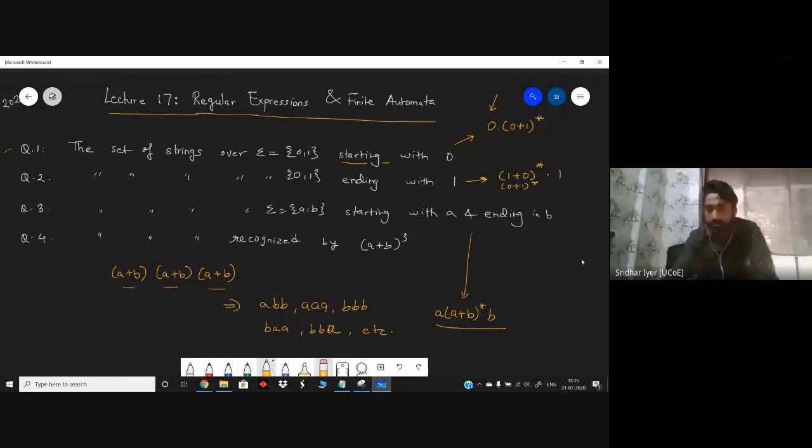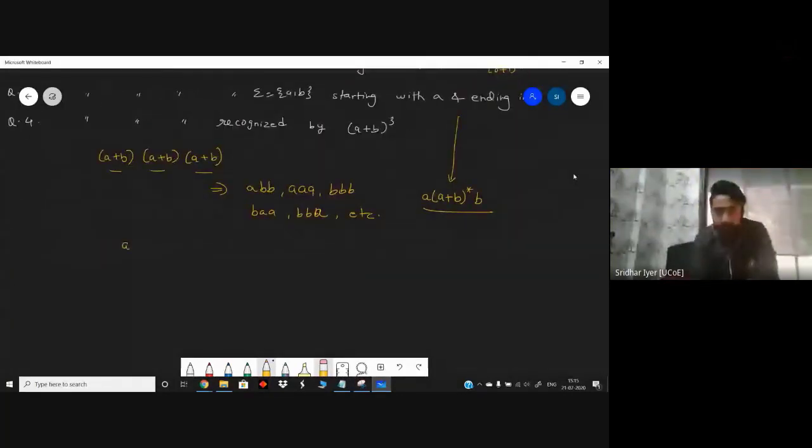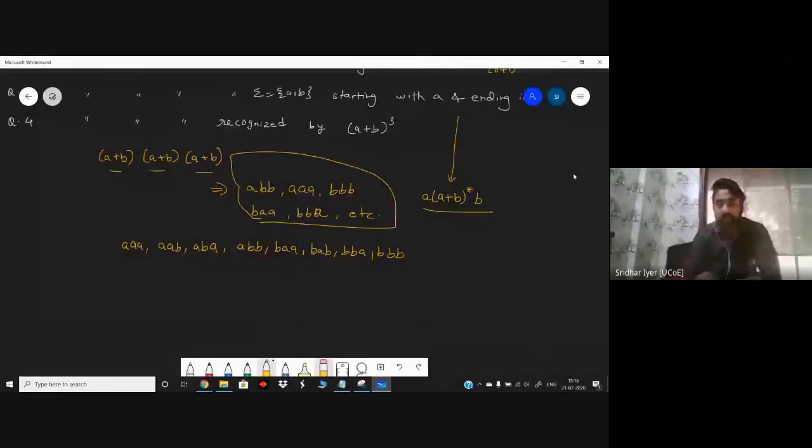So if you want, I can write all the possibilities. It is basically AAA, AAB, ABA, ABB, BAA, BAB, BBA, and triple B. Kindly write all these possibilities, all the 8 values. So am I clear with this? How we can solve these problems?